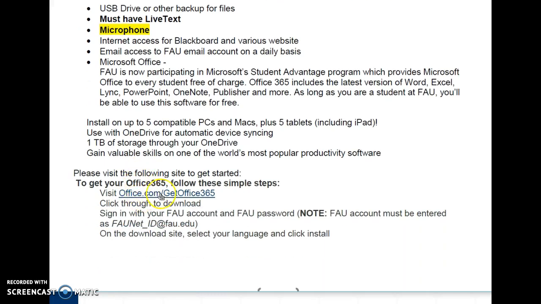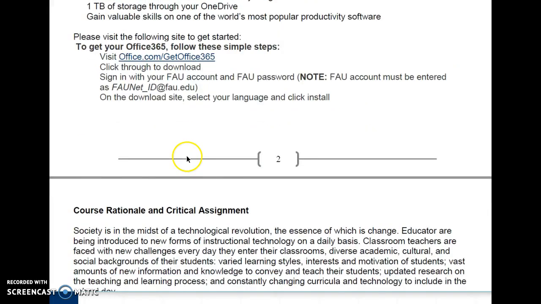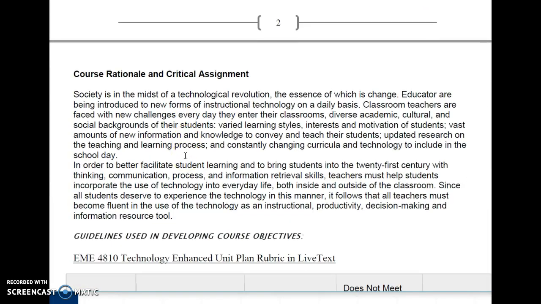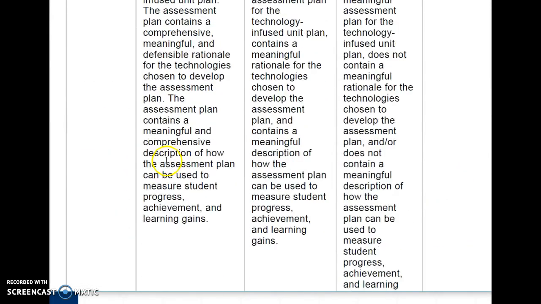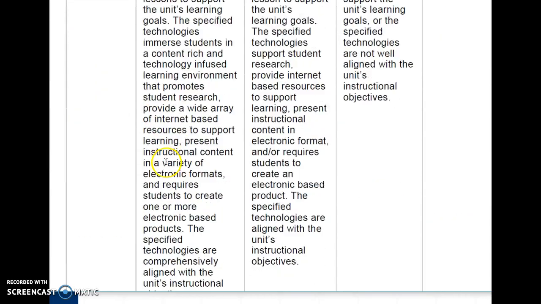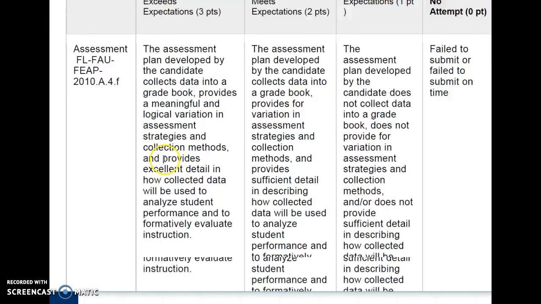Here's how you can get Office for free. Actually, you've already paid for it with your FAU funds. I'd like to skip down to the schedule and the projects. Almost there.